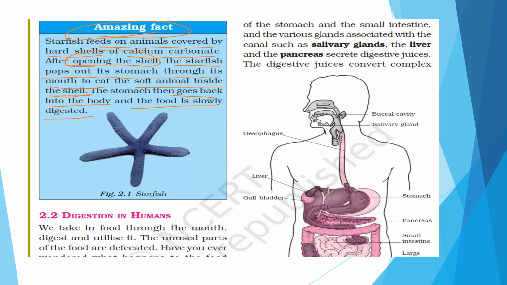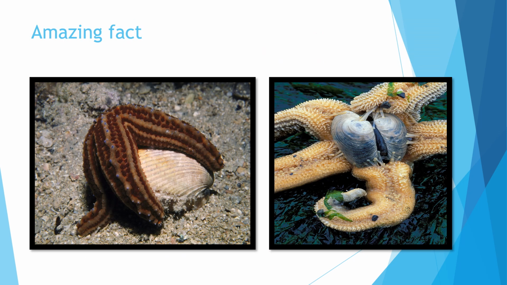Then we will move on to the digestion in humans. Now this is an amazing fact about starfish, how it is ingesting its stomach inside its prey, and how it is digesting or taking its food. So see, you are seeing thousands and thousands of tube feet in the lower side of the starfish's body. With those tube feet, first it is engulfing the prey and breaking the shell with its pressure, and then the soft part inside this calcareous shell is the only thing that the starfish wants to eat.